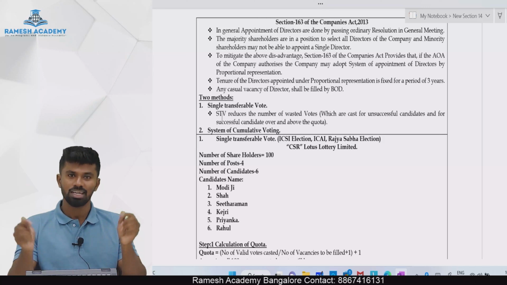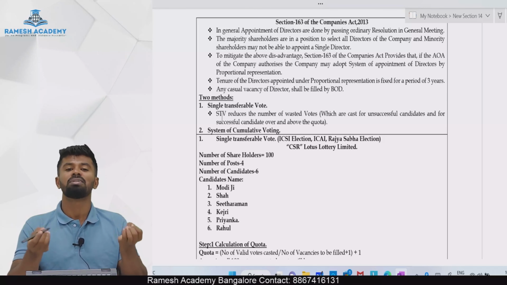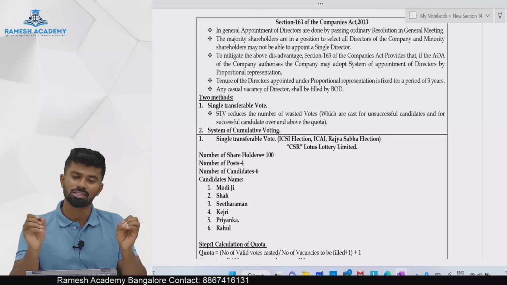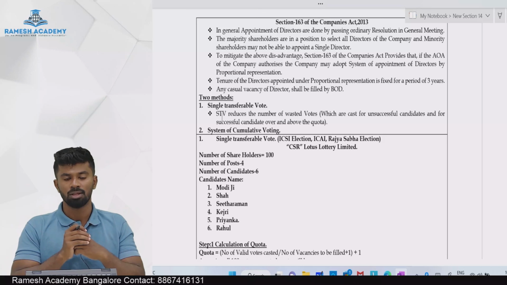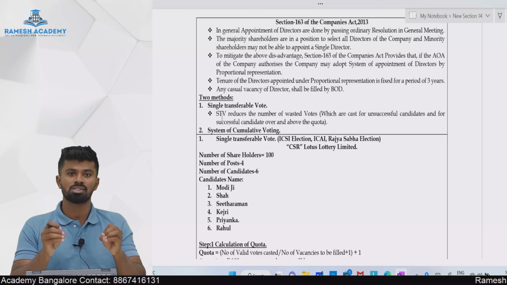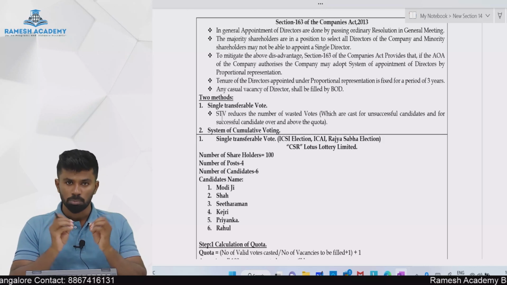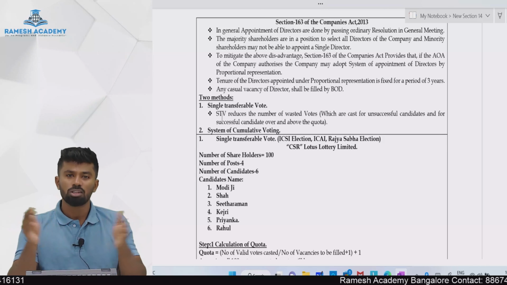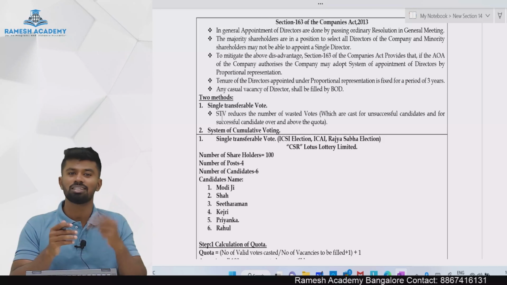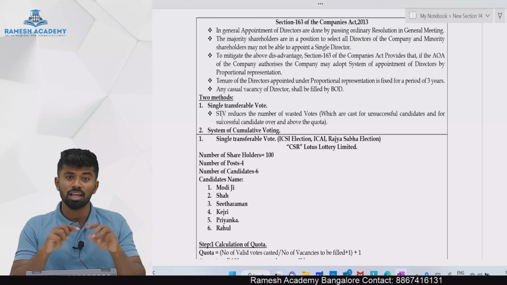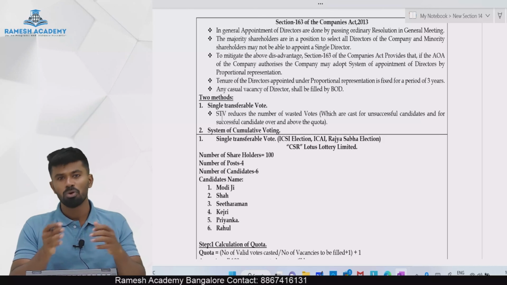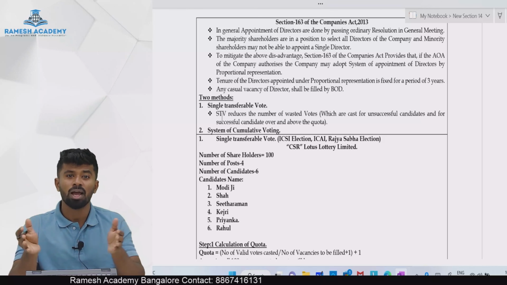It means it is applicable only when a company decides to adopt it by including a provision in the Articles of Association. So when a company adopts the system of appointment of directors by proportional representation, any directors appointed will hold the office for a term of 3 years. And if there is any intermittent vacancy in their position, that will be filled by the board of directors by passing a board resolution. Sir, why do we have two systems, sir?